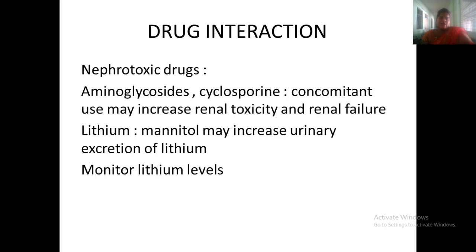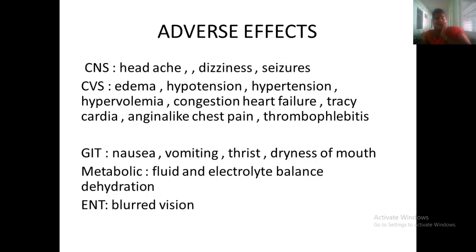Drug interaction with nephrotoxic drugs: these nephrotoxic drugs are aminoglycosides and some cyclosporins. When given with them, there may be a chance of renal toxicity and renal failure. Lithium, when given with mannitol, may increase the urinary excretion of lithium. So definitely we have to monitor lithium levels.